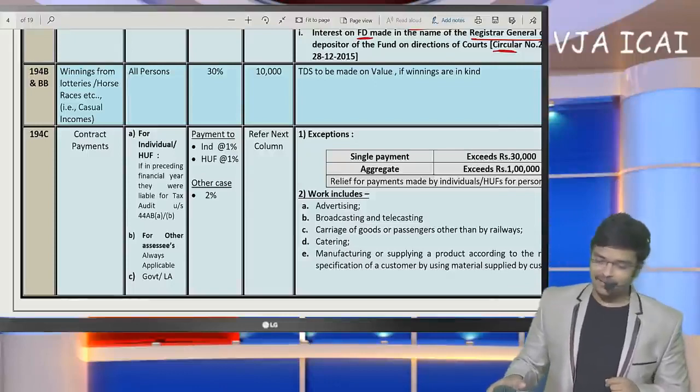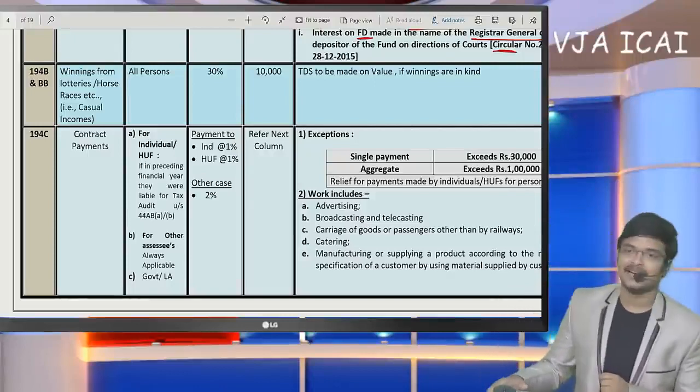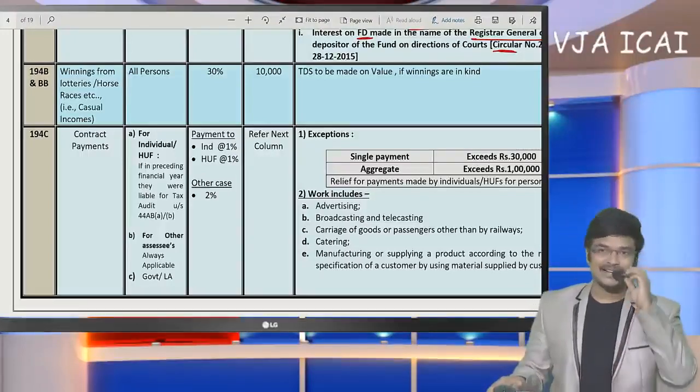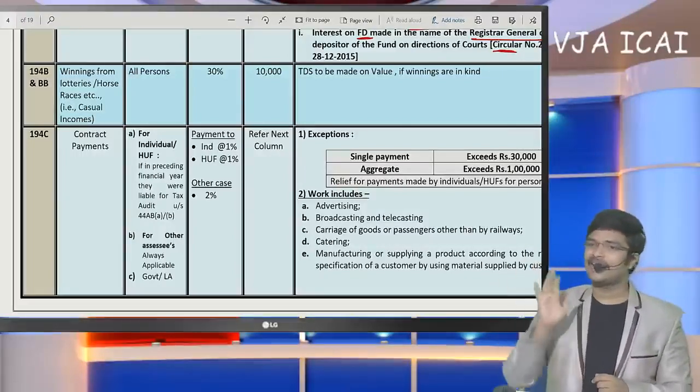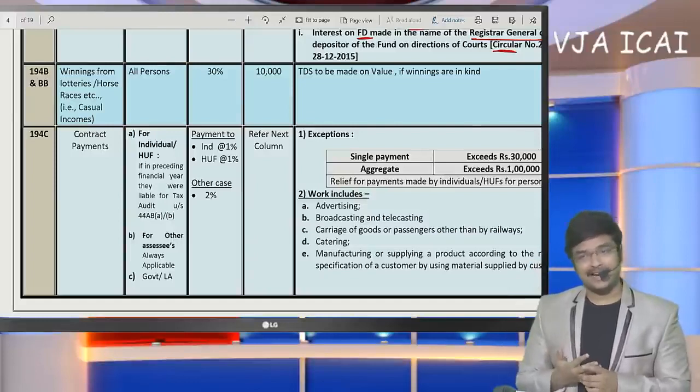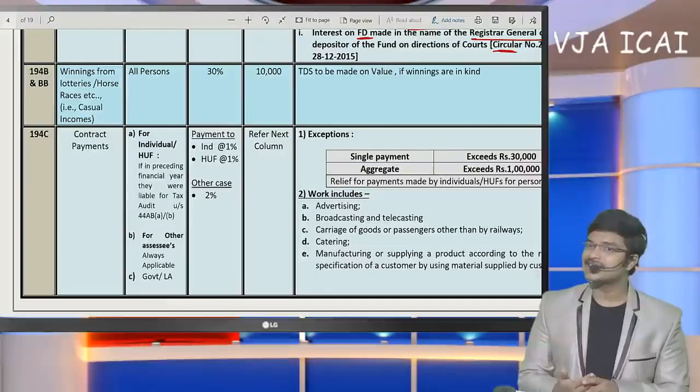Next, coming to 194C. This is a very, very useful aspect. And 194C is the residual section also. Rent we have 194I, interest we have 194A, commission we have 194H, courier charges no separate section, advertisement charges no separate section.